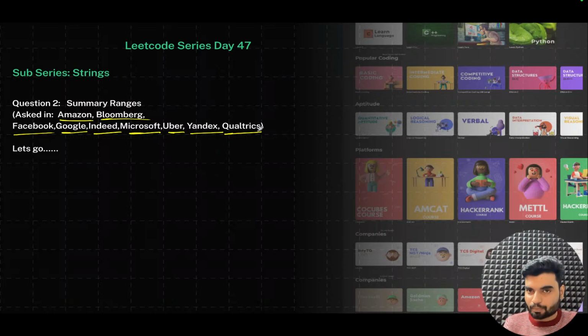Trust me, this problem is important because you will understand how you do a conversion from array to string, how you concatenate multiple strings in a particular format, and also how you can utilize an array list, or in C++ the vector, or in Python the list. These things you'll learn.